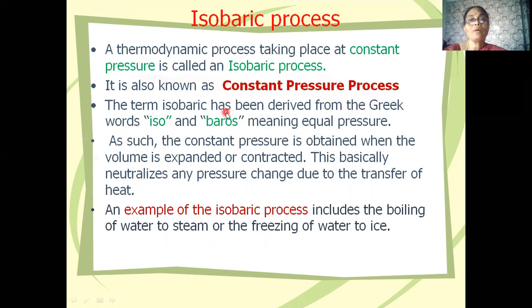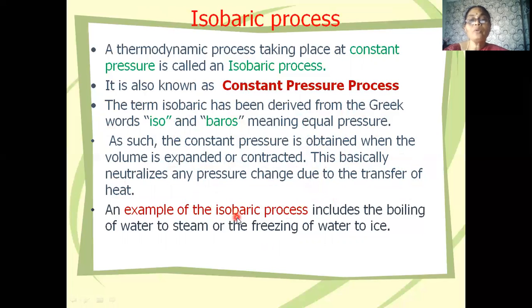The term isobaric has been derived from the Greek words iso and baros, meaning equal pressure, same pressure, or constant pressure. Now, the constant pressure is obtained when the volume is either expanded or contracted. This basically neutralizes any pressure change due to the transfer of heat.